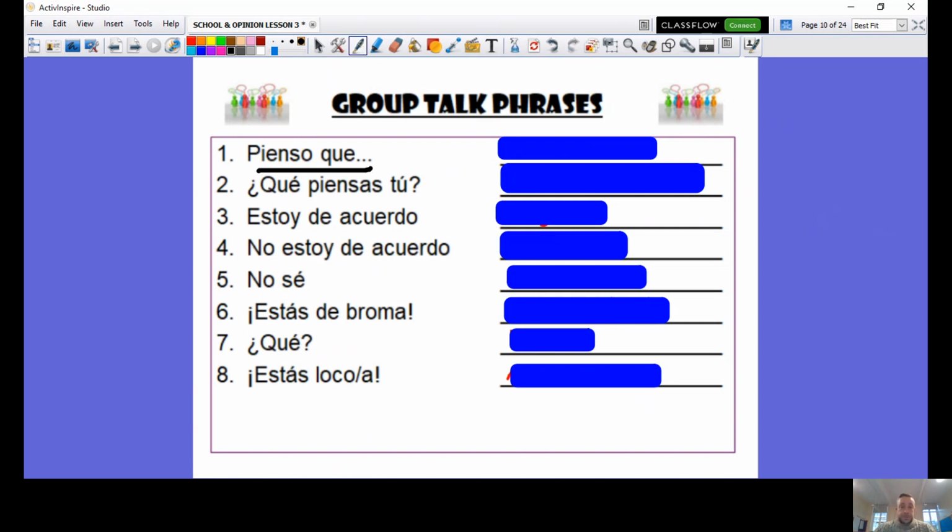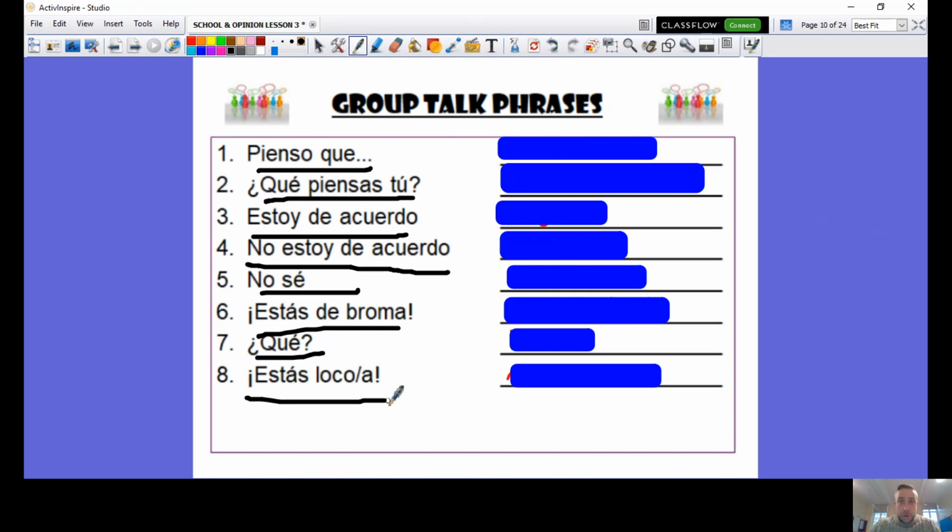Pienso que. ¿Qué piensas tú? Estoy de acuerdo. No estoy de acuerdo. No sé. ¿Estás de broma? ¿Qué? ¿Estás loco? ¿Estás loca?